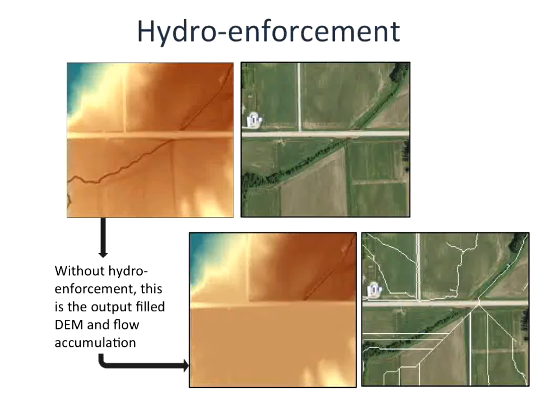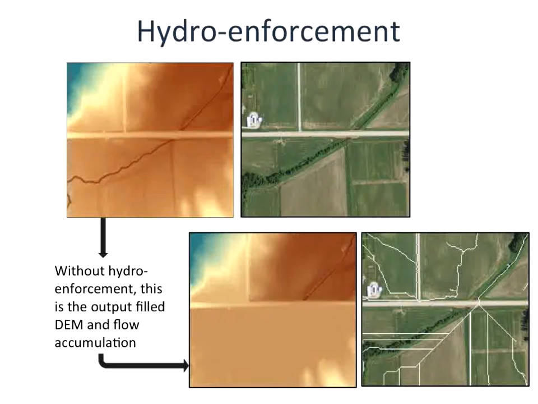So here you can see just a little indication of what the hydro-enforcement process is. You can see on the upper set of panels the elevation model in a nice symbology there. You can see the channel that's associated with the riparian area that's in the right-hand aerial photography.